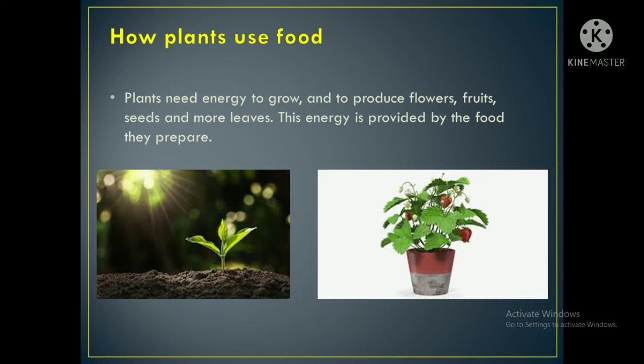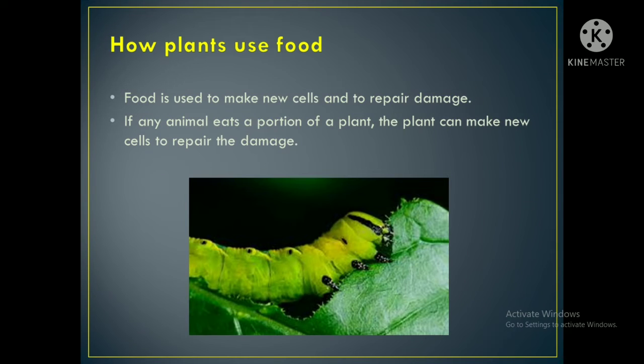Isn't it? The plants also have to grow, isn't it? So they get sunlight, carbon dioxide, air, water and minerals, and everything they keep as energy for themselves. Like we take food, isn't it? In the morning when you take breakfast, we can stay for many hours, and we are growing also. Similarly the plants also make food inside them, and they use that food, and it is given to us also. Okay. Now, next slide will tell how they will use the food.